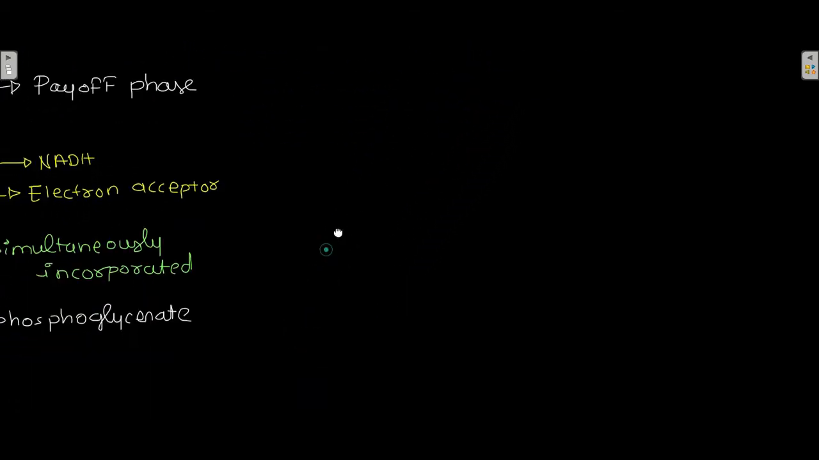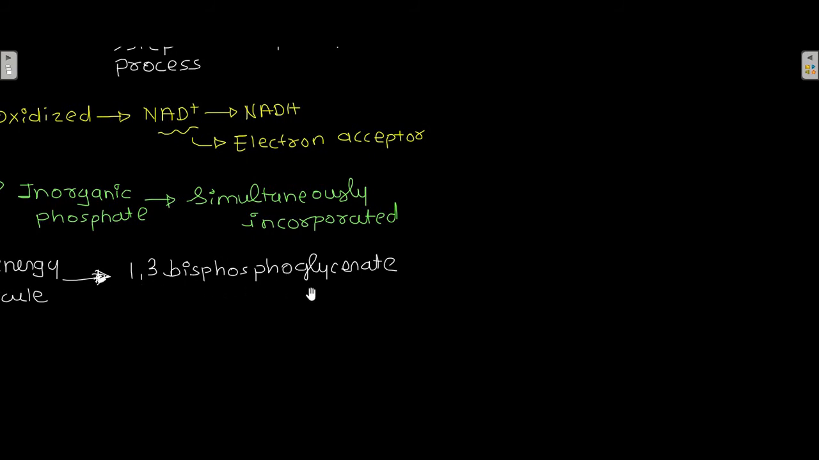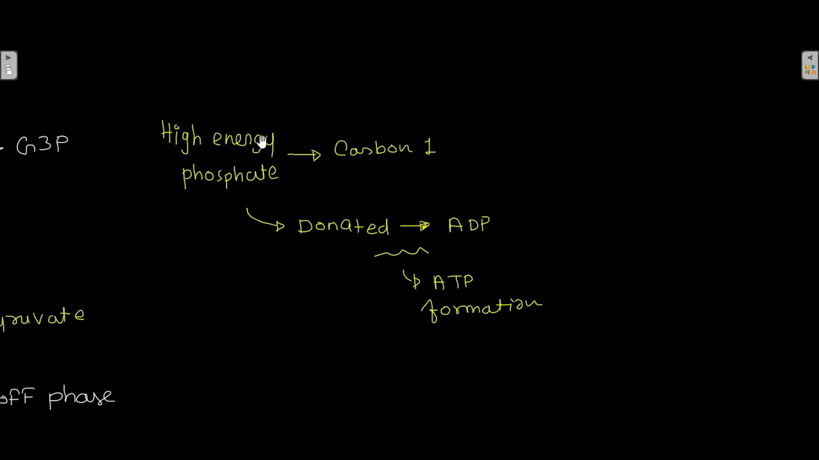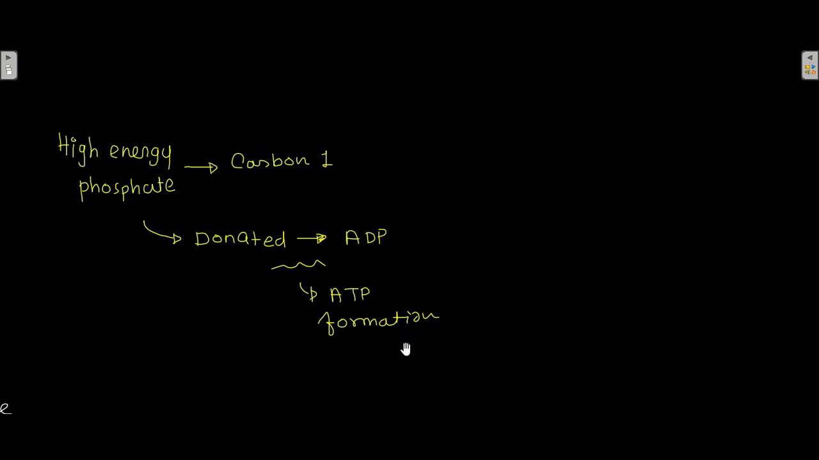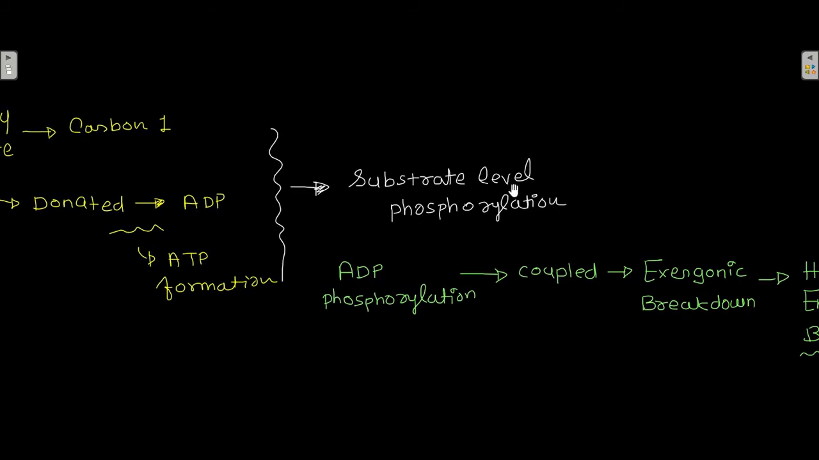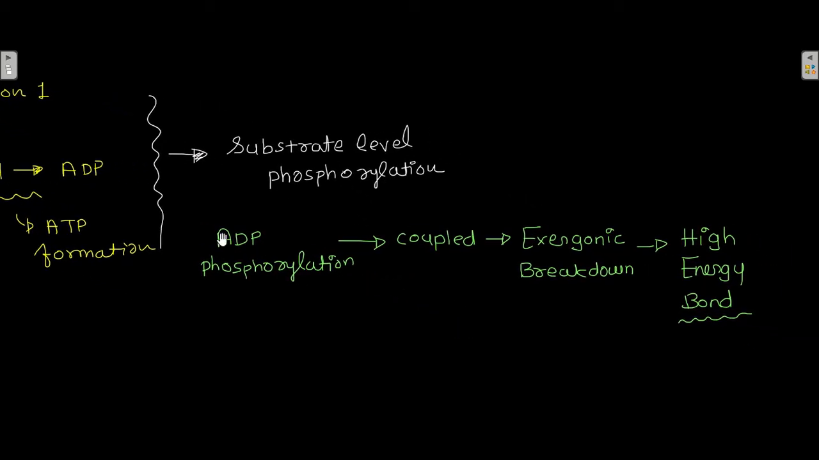Now this molecule which is formed, 1,3-bisphosphoglycerate, at carbon 1 of this molecule there is a high energy phosphate. Okay, that high energy phosphate is then donated to ADP, and because of that there is ATP formation. Now this ATP formation is known as substrate level phosphorylation. And why is it known as substrate level phosphorylation? Because ADP phosphorylation is coupled with the exergonic breakdown of a high energy bond.